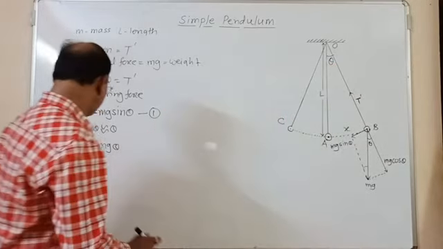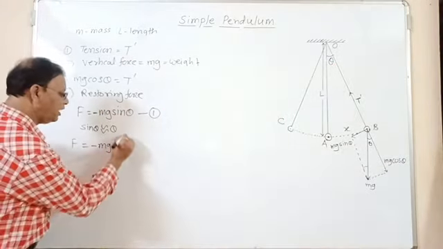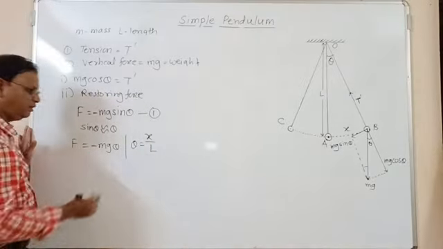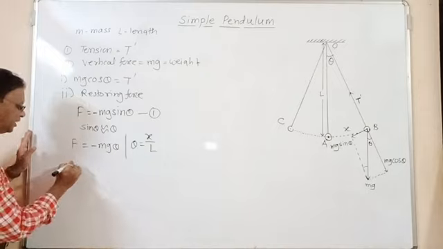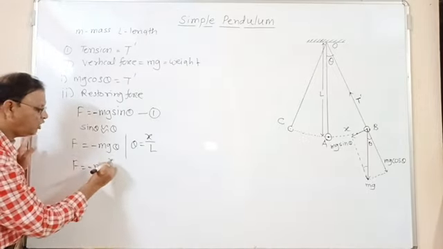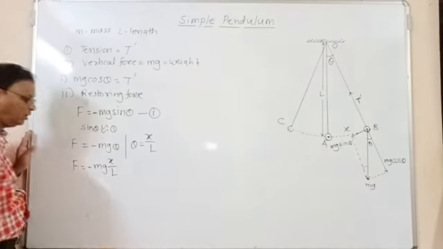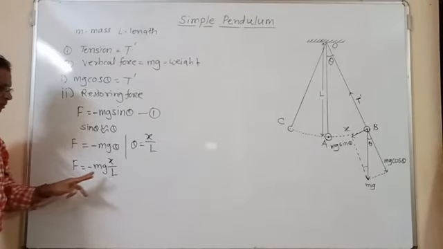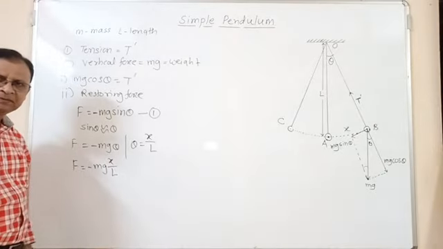So as theta is equal to x by L, we can put the value of theta in this relation. So F is equal to minus mg into x upon L. This is the restoring force in terms of the displacement.